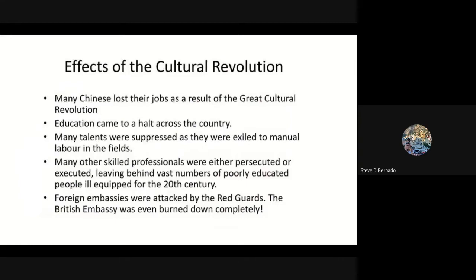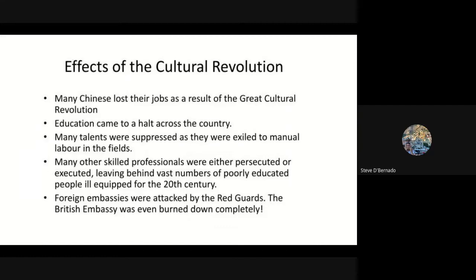So what were the ultimate effects of the Cultural Revolution? Many Chinese lost their jobs as a result of the Great Cultural Revolution. Education came to a halt across the country. Talents were suppressed. They were exiled to manual labor in the fields with the communes. Many other skilled professionals were either persecuted or executed, leaving behind vast numbers of poorly educated people, ill-equipped for the 20th century. You can make a lot of assertions about how far-reaching this is, right?